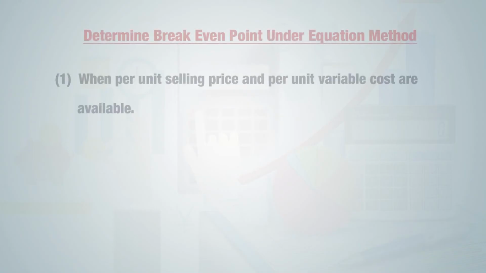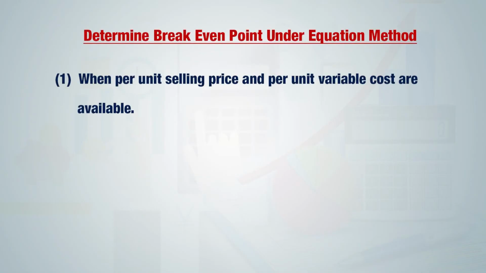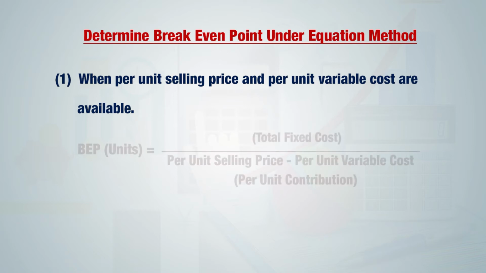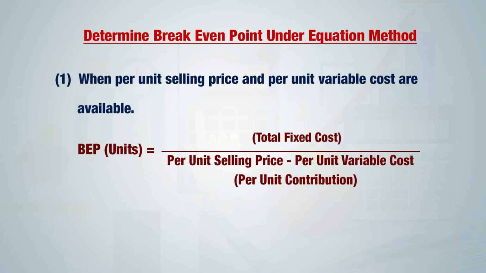In the equation method, there are two formulas which can be used to calculate break-even point. The first formula will be useful to us when per unit selling price and per unit variable cost are available. Through this formula, break-even point can be calculated in the form of units. In the numerator, we will have total fixed cost. In the denominator, we will have per unit selling price minus per unit variable cost.